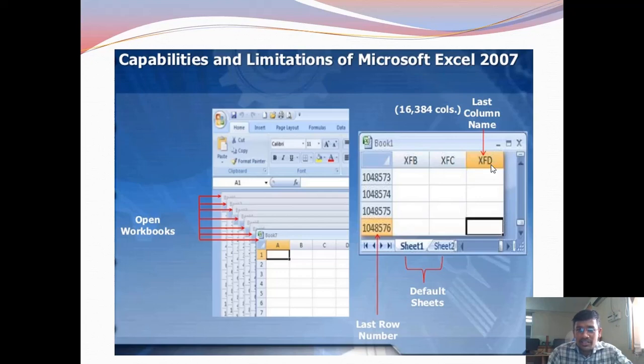These are the limitations of MS Excel. The last row number is 10,48,576. The last column name is XFD. Excel offers 16,384 columns in one sheet.